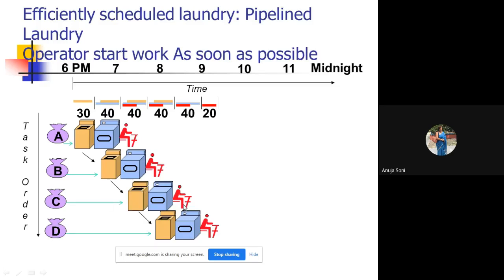Similarly, when this work is over, B will switch to the next operator, C will switch to the dryer part, the first part is empty, and D can be taken by this smaller processor. This way the execution time is reduced, and the entire activity can be done in an overlapped, pipelining fashion.